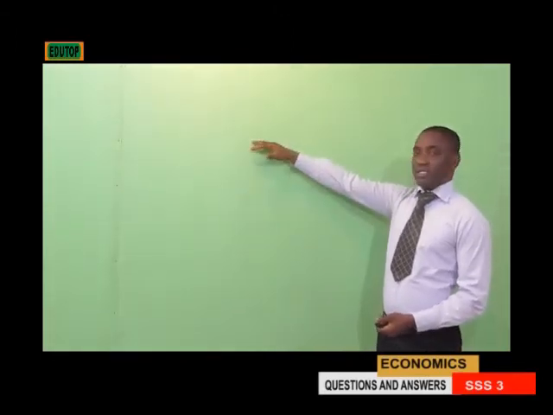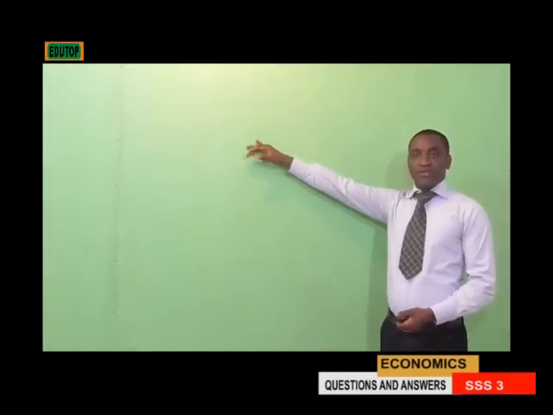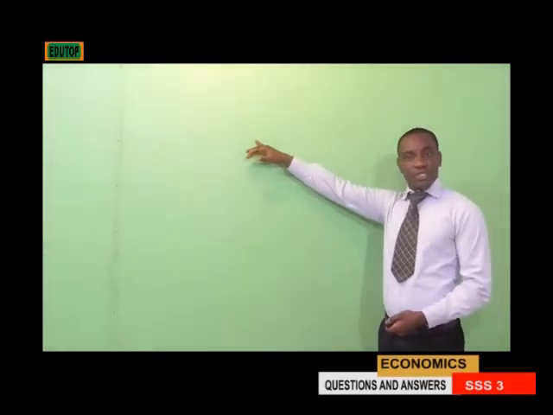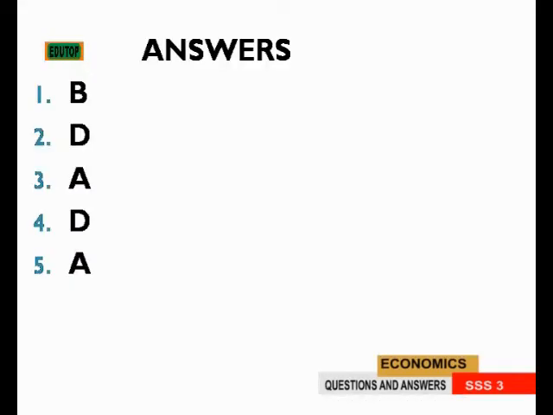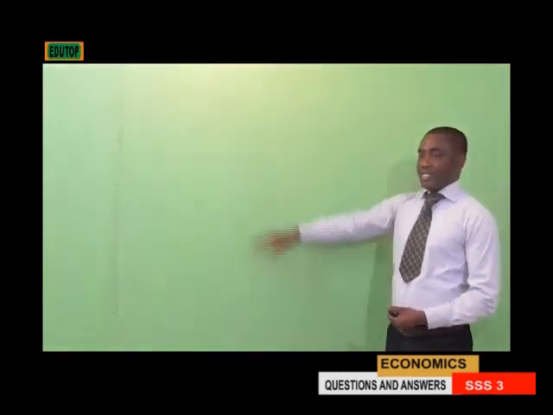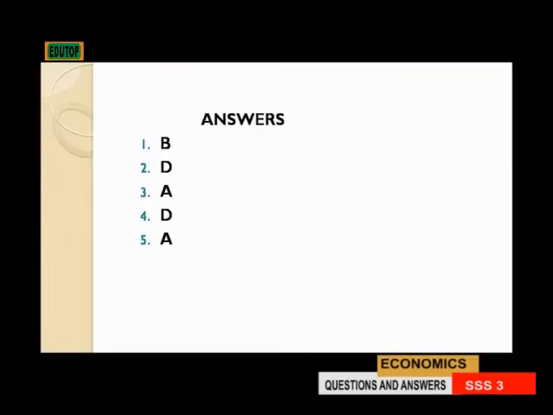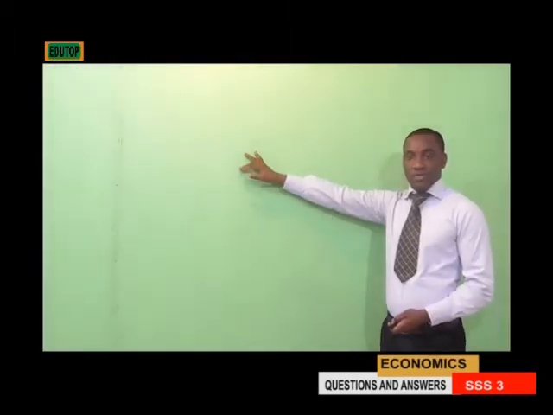And number 3 says where was oil first discovered in commercial quantities in Nigeria? Remember I said it's Liberia, which is option A. That is, number 3 is A. And number 4, which of the following is not an objective of the Organization of Petroleum Exporting Countries? The correct answer is D, which is stagnation of developed economies. That is not part of the objective of OPEC.